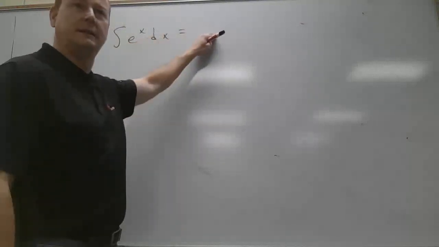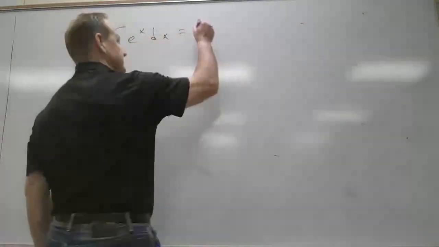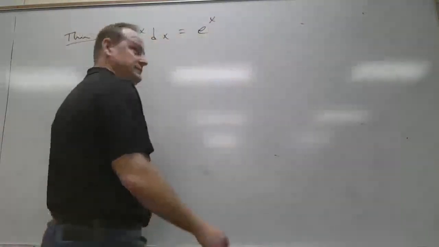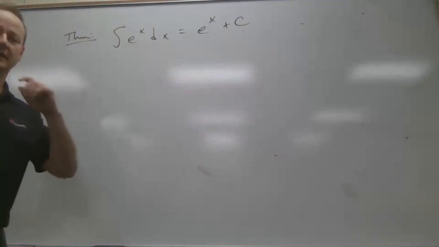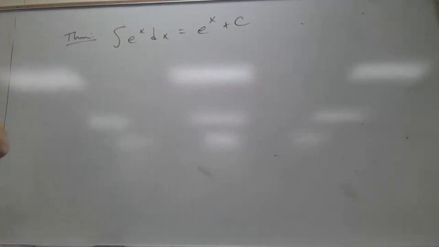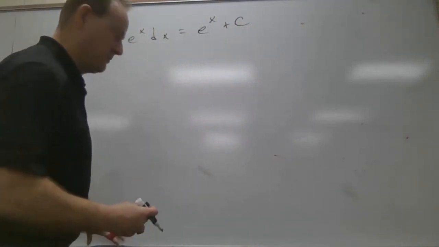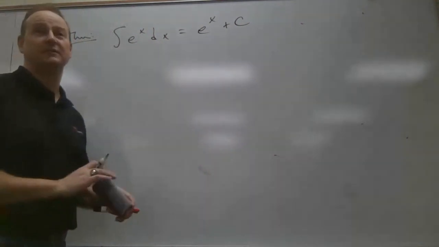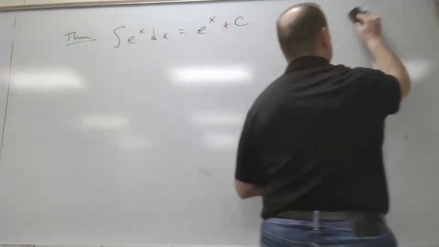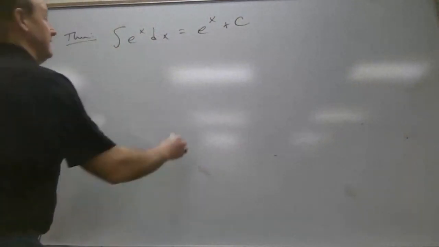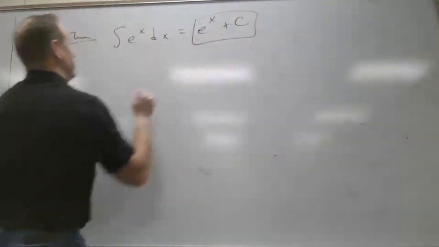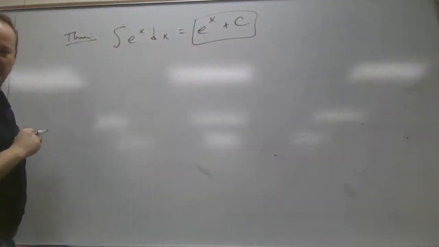Yup. So what would this be? E to the x. No. X to the e. Plus c. E to the x plus c. Yes. You really got that plus C. You have a plus c problem, which typically ends up in a C plus problem for your final grade, unless you fix it. So let's just fix that. All right. So the antiderivative of e to the x. All right. Well, that's fine.